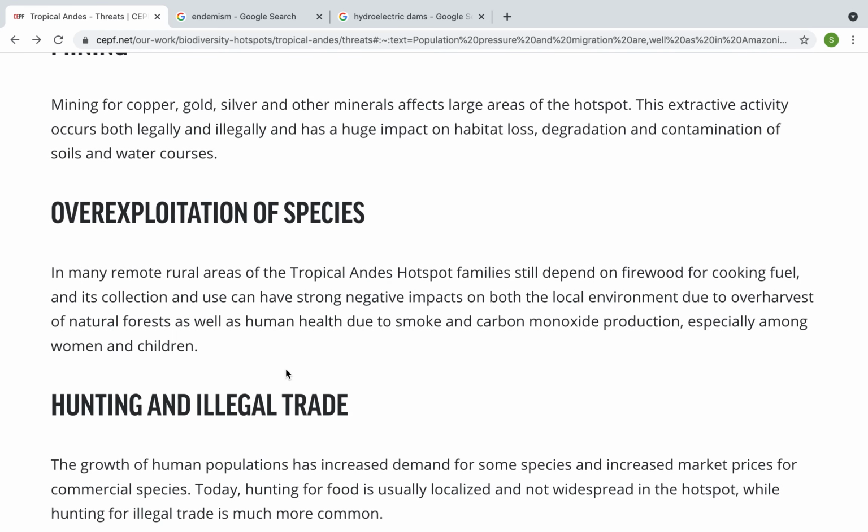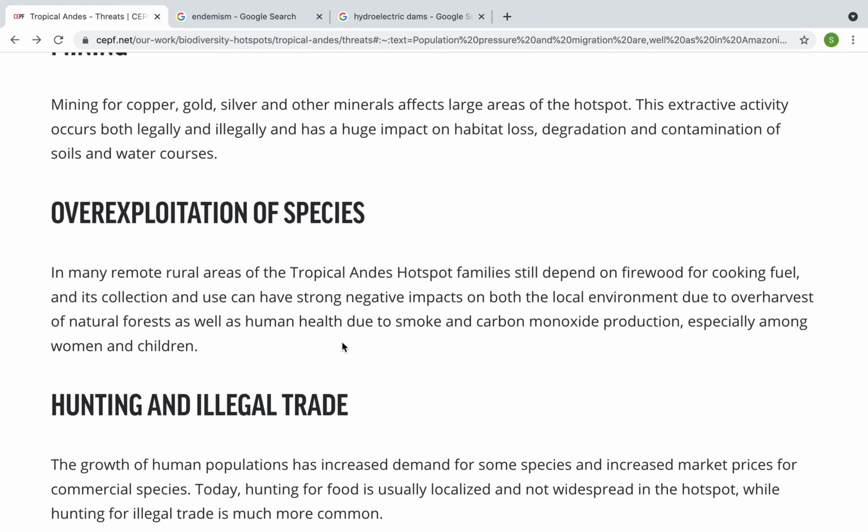Next, overexploitation of species. In many remote rural areas of the tropical Andes hotspot, families still depend on firewood for cooking fuel, and its collection and use can have strong negative impacts on both the local environment due to overharvest of natural forests, as well as human health due to smoke and carbon monoxide production, especially among women and children.